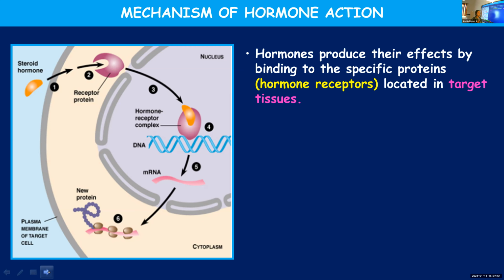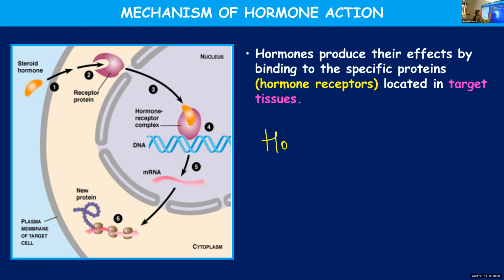These are receptors made of proteins. In the target tissue, you know that hormones need to act on target sites or target tissues. Hormones will act upon target tissues, and these target tissues have receptors which are made of protein. So hormones will combine with these receptors present on the target tissues and form a complex known as a hormone receptor complex.